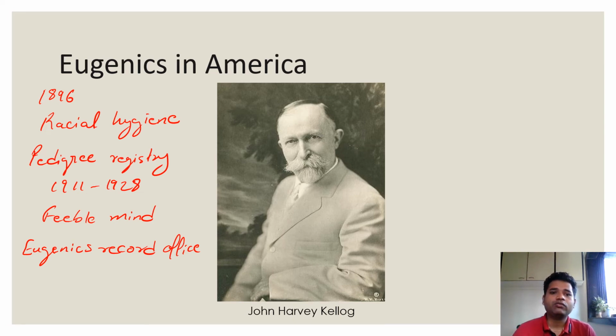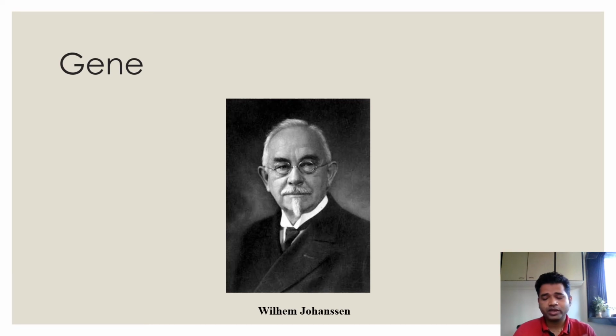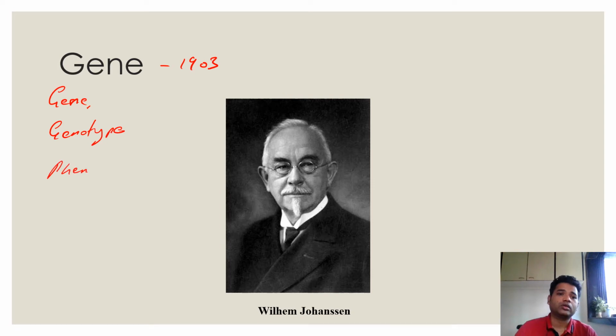Then came 1940. Then came this person, Wilhelm Johannsen. In 1903 he gave the concept of the gene. He gave the concept of genotype and phenotype, and he is also the person who gave the concept of pure line. Now, what we were discussing, the term we heard from Mr. Kellogg, was racial hygiene. This is what is called pure line.